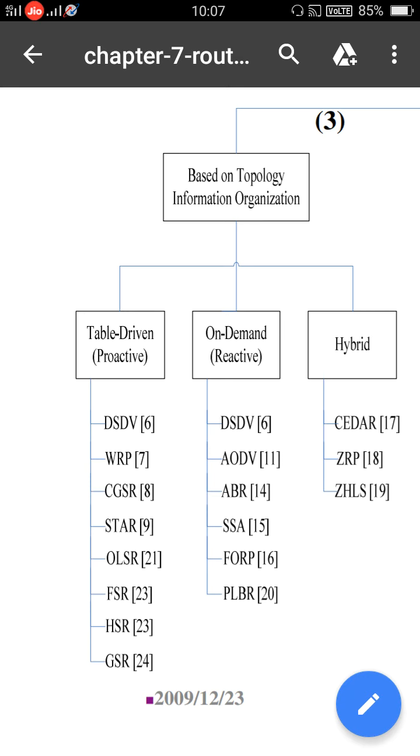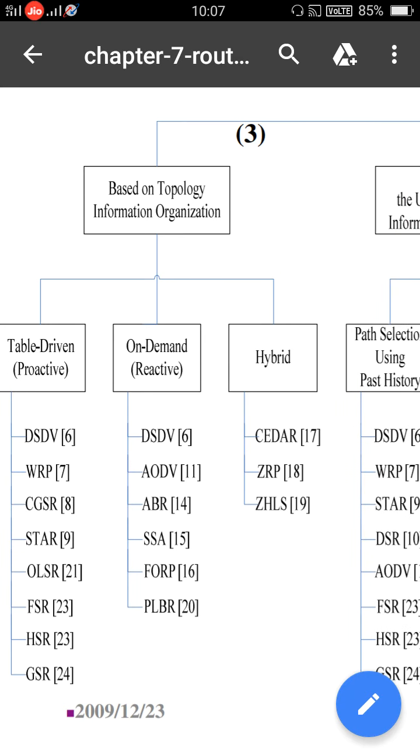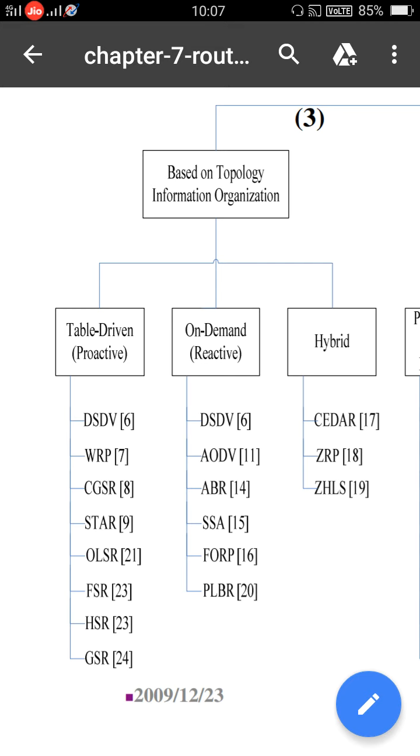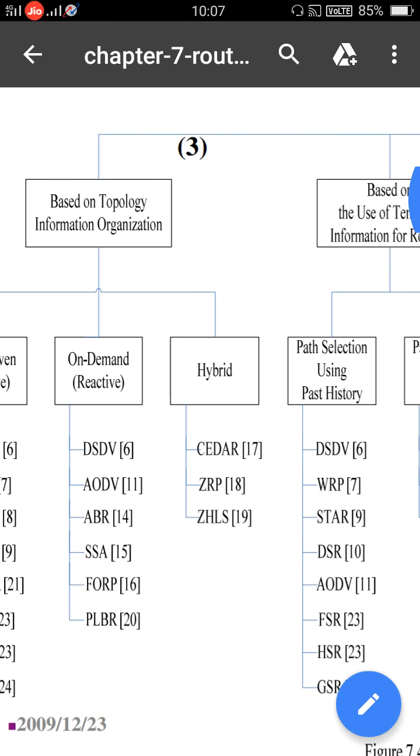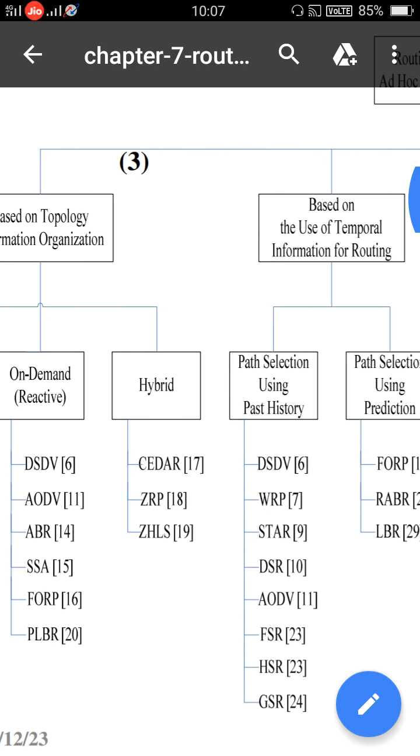Then the third one, hybrid routing protocols. These hybrid routing protocols combine the best features of the above two categories. Whatever advantages are there in the table driven as well as the on demand routing protocols, those advantages are used in hybrid routing protocols. There are several examples of table driven, on demand and hybrid routing protocols, and we will discuss them later one by one.